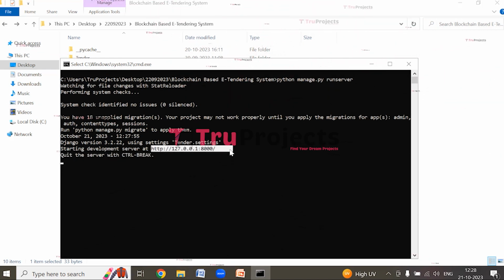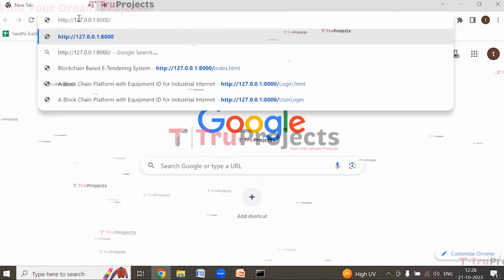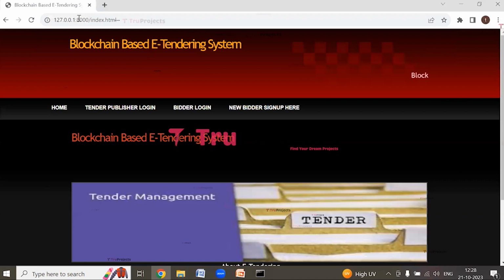I am copying the link and pasting this copied link into any web browser. I usually prefer Google Chrome, and type index.html at the end and hit enter. The homepage of the project is displayed in the browser. This is the front end built using Django framework.